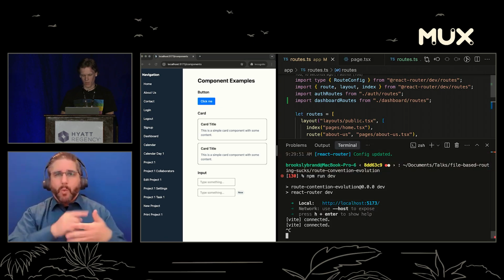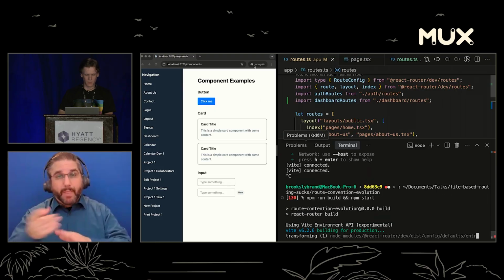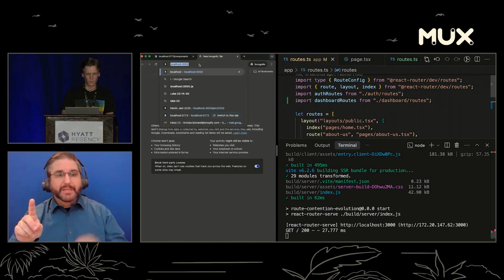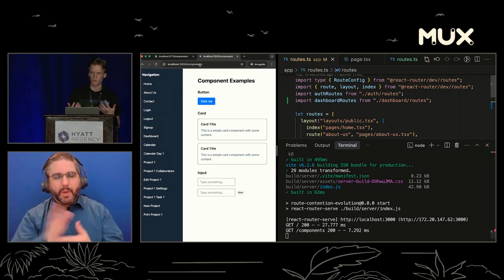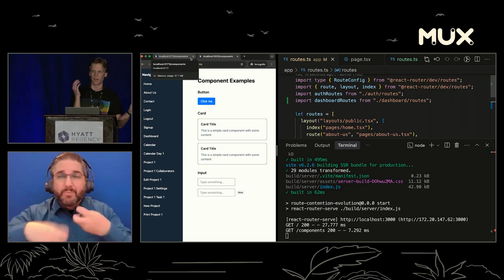But I've got a little bit of a problem. It's not a big problem, but if I run the production build, these components will also be on that, which I don't love. I don't really want the user to end up seeing these. Not a huge deal, but it'd be nice if we could kind of split this out and not ship this to production.